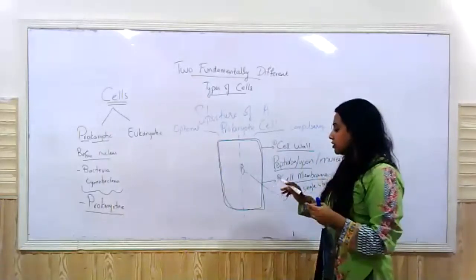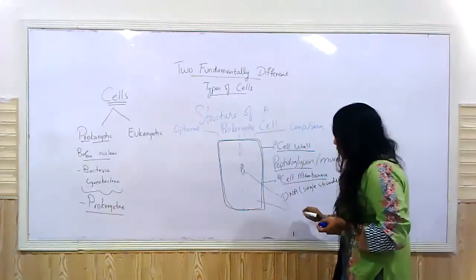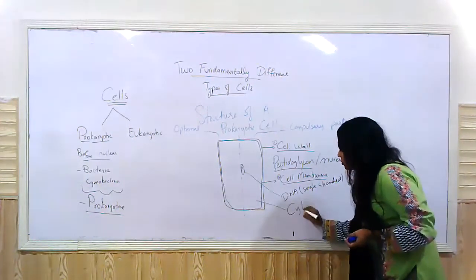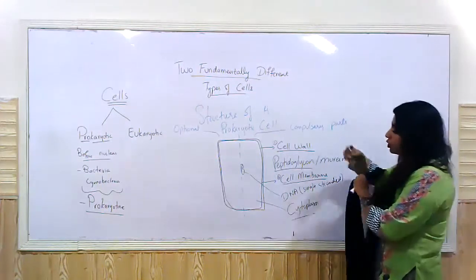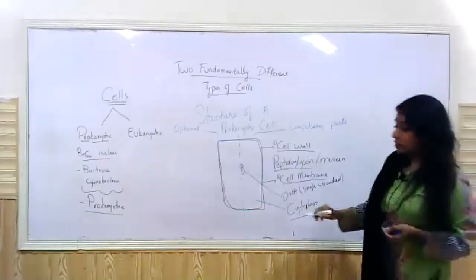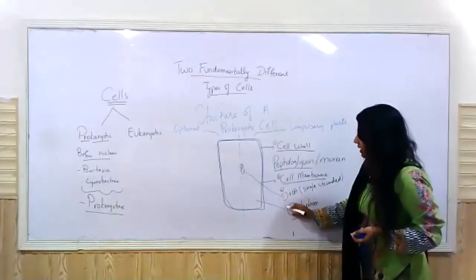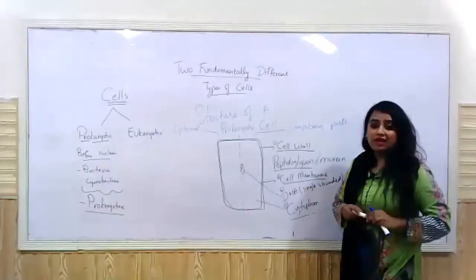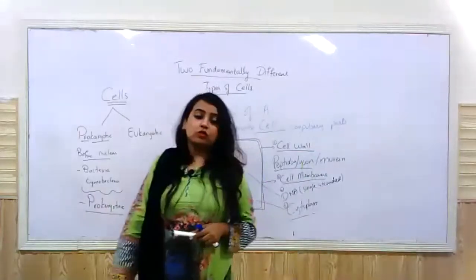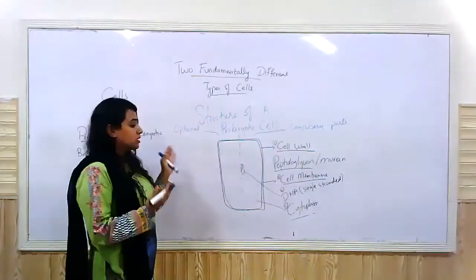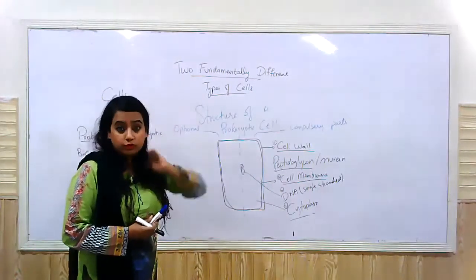Like I told you, the DNA is suspended in the cytoplasm. That means this entire area, just like eukaryotes, is filled with what? Cytoplasm. So another common factor between eukaryotes and prokaryotes is what? Cytoplasm, right? So they have DNA and they have cytoplasm. The sixth common organelle, and that is also a similarity between prokaryotes and eukaryotes, is ribosomes, right?